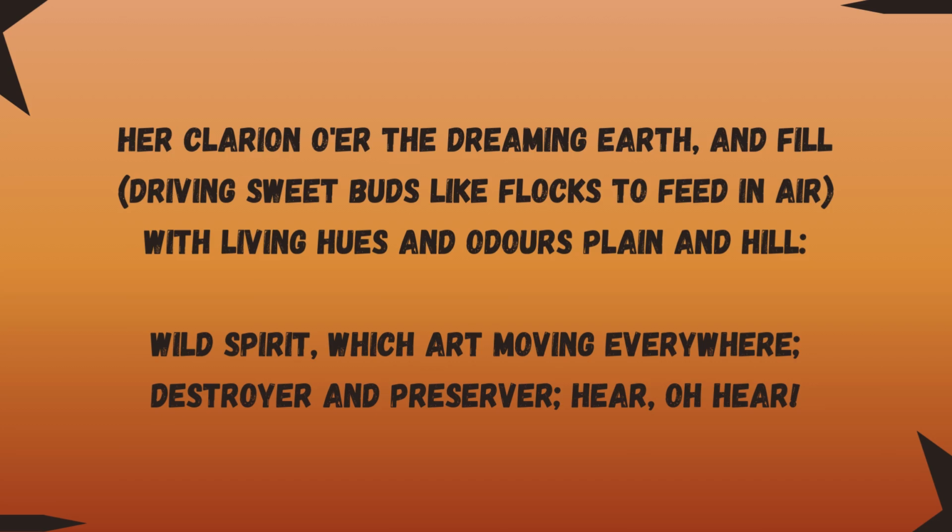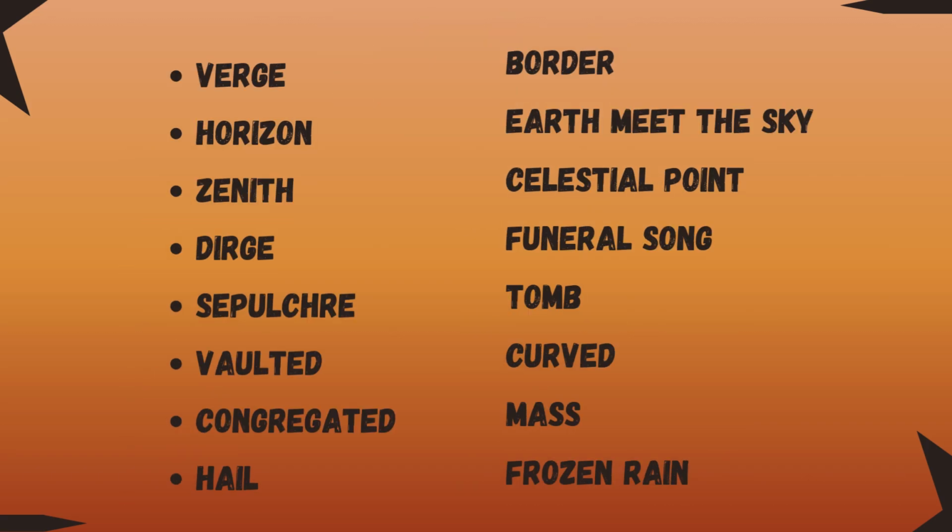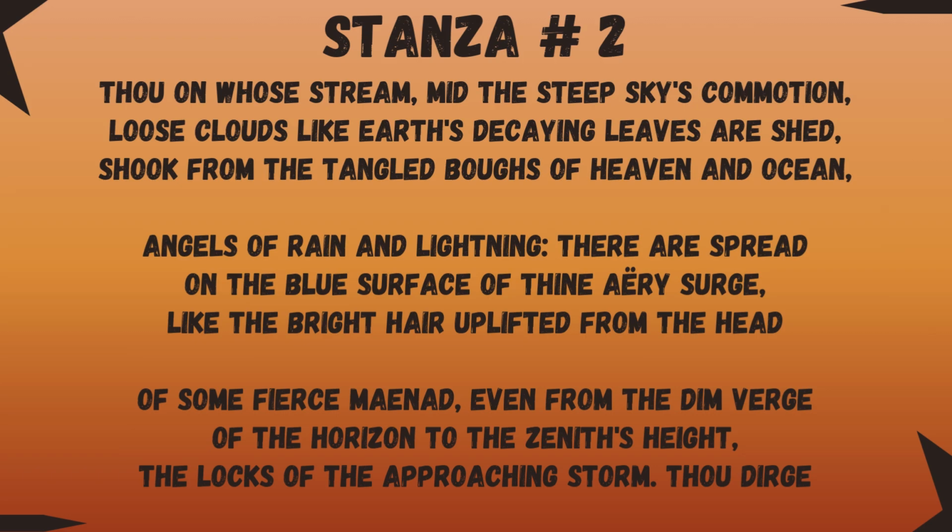So the west wind is the destroyer and preserver at the same time, and here he's giving us a plea. He gave us the whole imagery of the power of the west wind on the earth in this whole canto, and at the end he's requesting the wind. Now in the second stanza he'll give us the power of the wind on the sky.